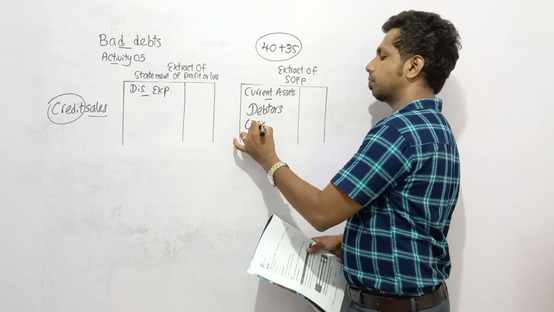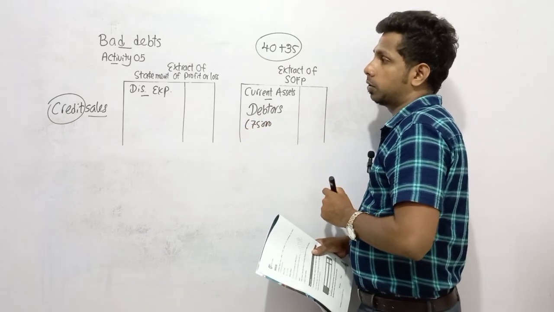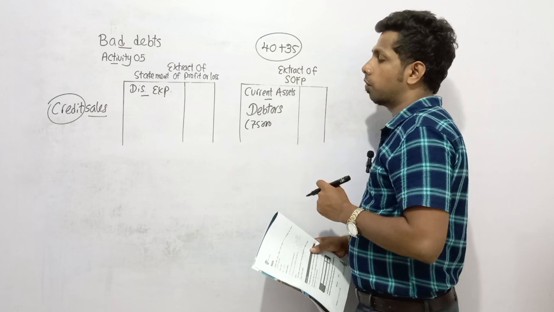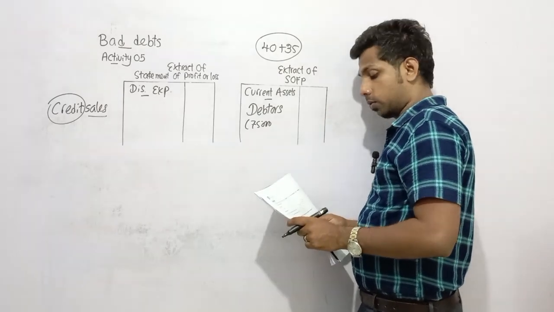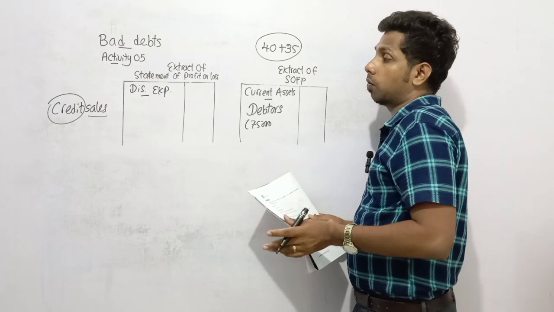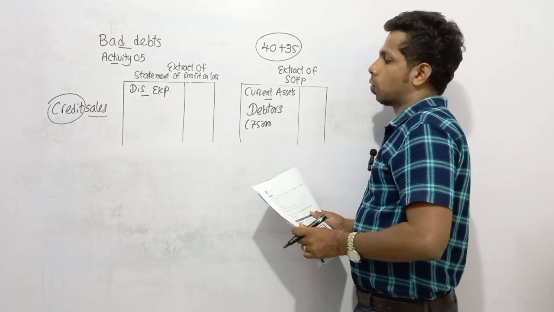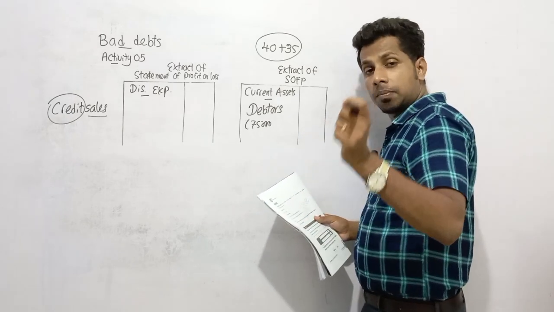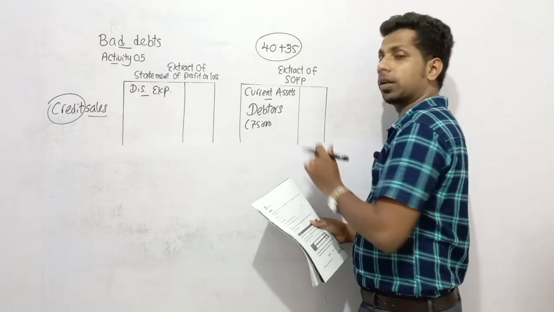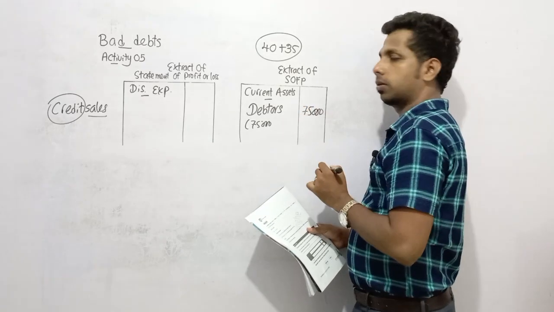But dear children, you have written off 4,000 from the receivable from Sara and 5,000 from the receivable from PL. The total was 9,000. So after recognizing bad debts of 9,000 from these debtor receivables, you can't present debtors as 75,000.